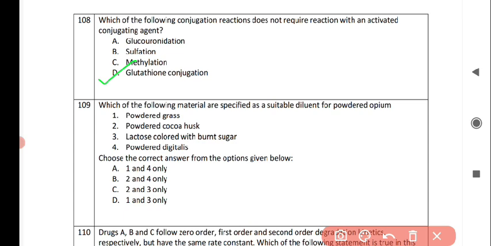Next question is which of the following materials are specified as a suitable diluent for powdered opium? First is powdered grass, second is powdered cocoa husk, third is lactose colored with burnt sugar, and fourth is powdered digitalis. Now choose the correct answers from the options given below. So the correct answer for this question is option number C, that is statement 2 and statement 3.